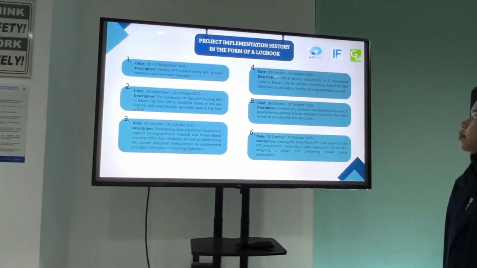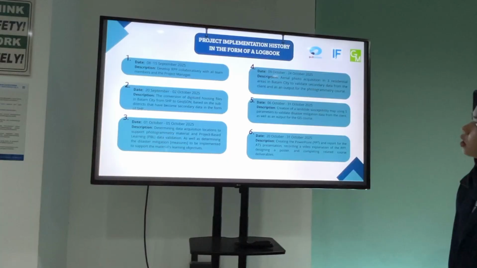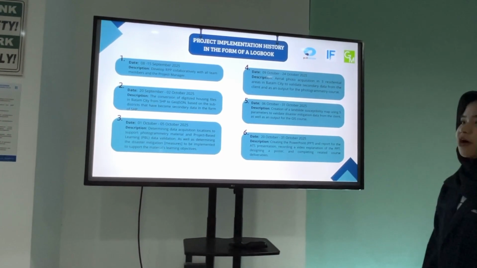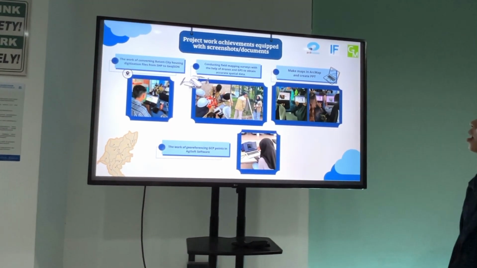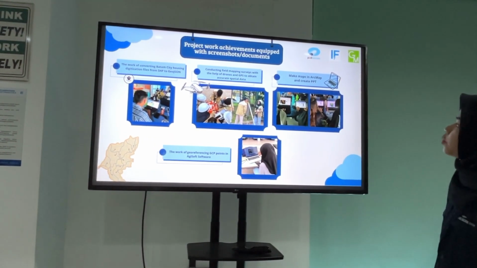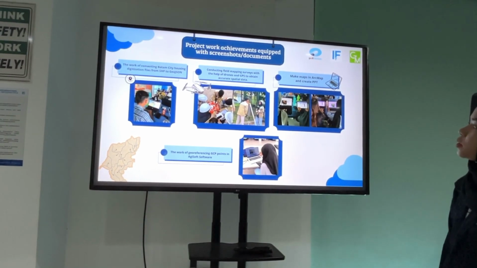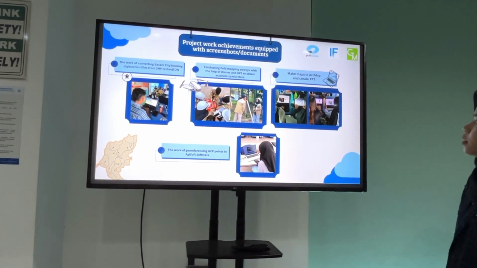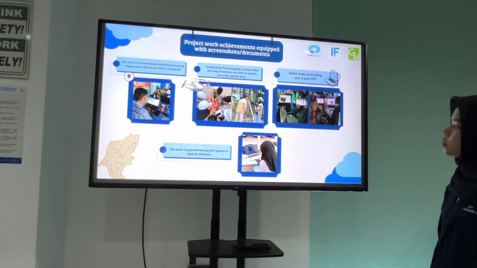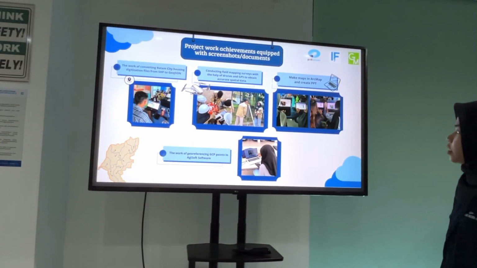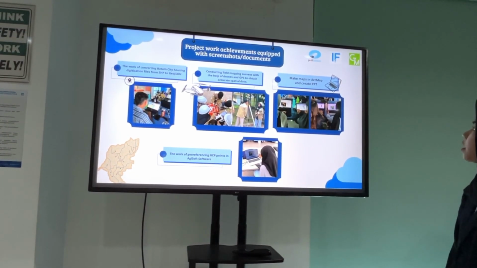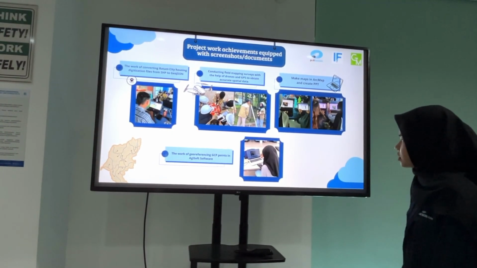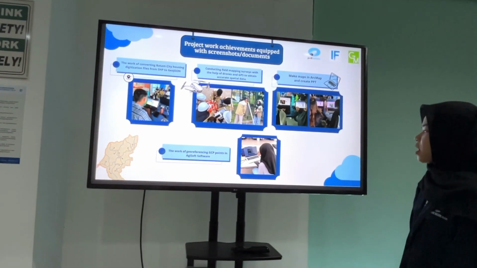Next. Project implementation history in the form of a logbook, from 8 September to 31 October 2025. Next, project work achievement equipped with screenshots or documents. The work of converting Batam City housing digitization files from SHP to digital. Conducting field mapping with the help of drones and GPS to obtain accurate spatial data. Making maps in RMap and CryptPath. The work of grid spacing depicting GCP points in Artisoft software.